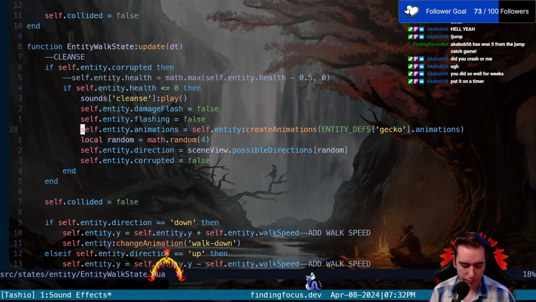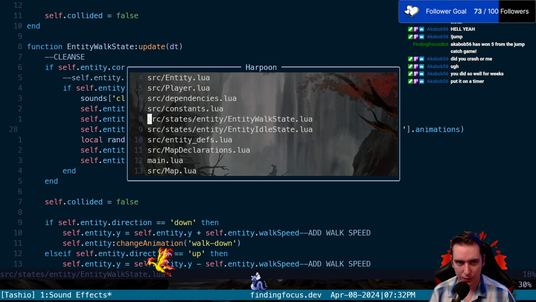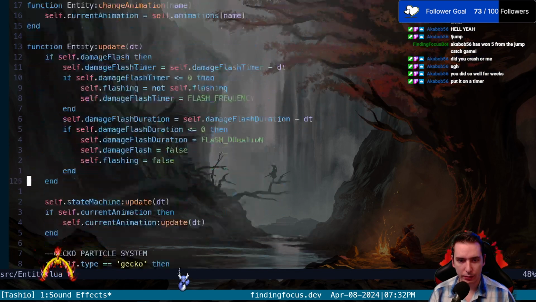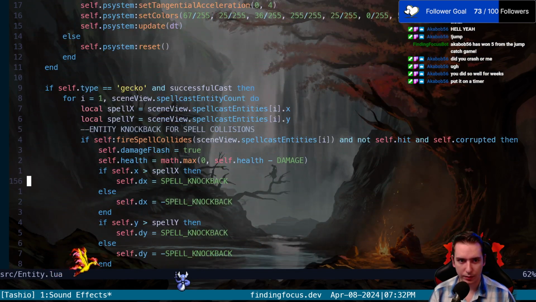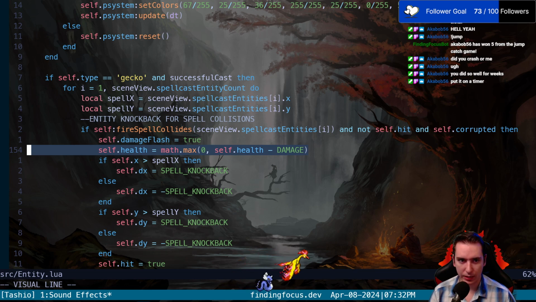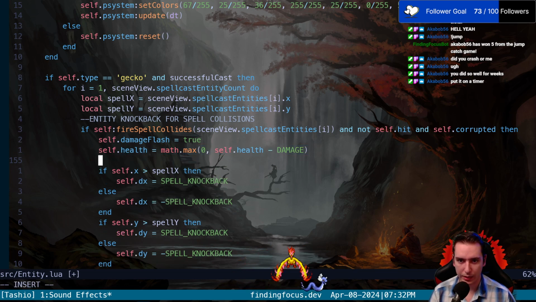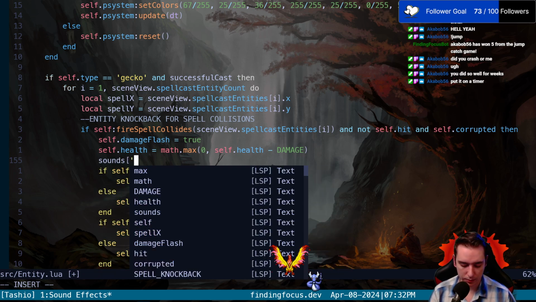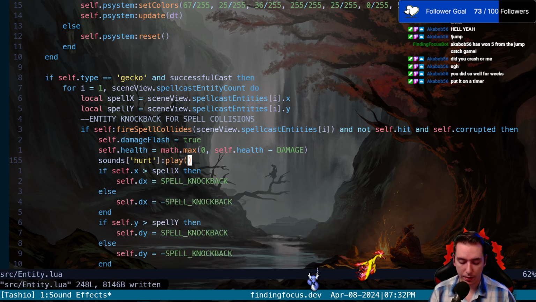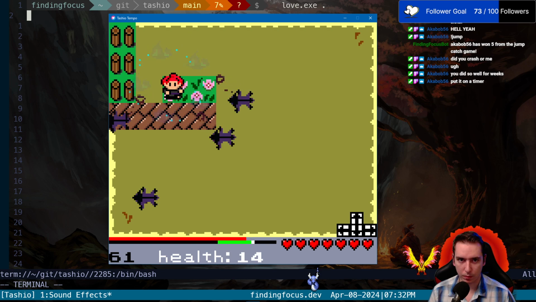So where do we do that? It would probably be in the, I don't know if it's in the walk state or the entity class, but it would be something similar where we subtract the health, right? So it's like entity knockback for spell collisions. This is where it is. This is where we're actually taking our health away. So this is where we're going to want to put in that hurt sound. So we're going to say sounds at index hurt. We're going to run the play function on that bad boy. And then now our geckos should be hurt every time. Booyah.